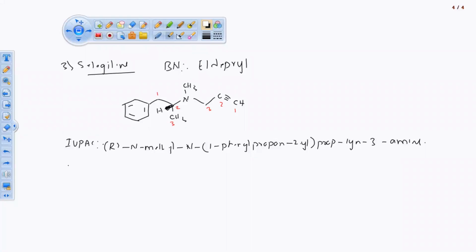The drug is belonging to the chemical category of propanamine. Okay. So this is belonging to this category. This is about the third drug, selegiline. So this is the generic name, brand name, structure, IUPAC name, chemical category, and uses.